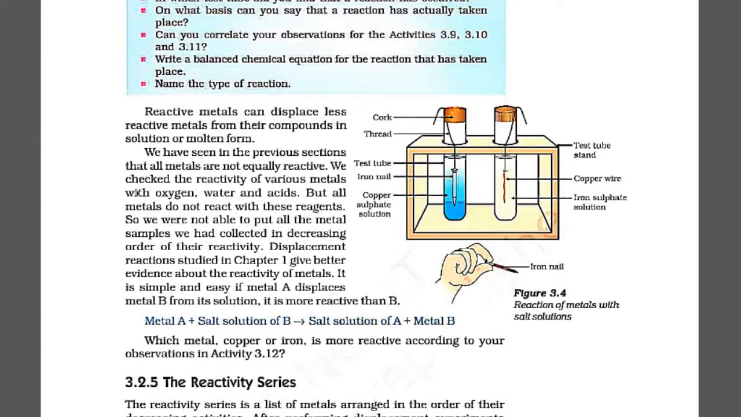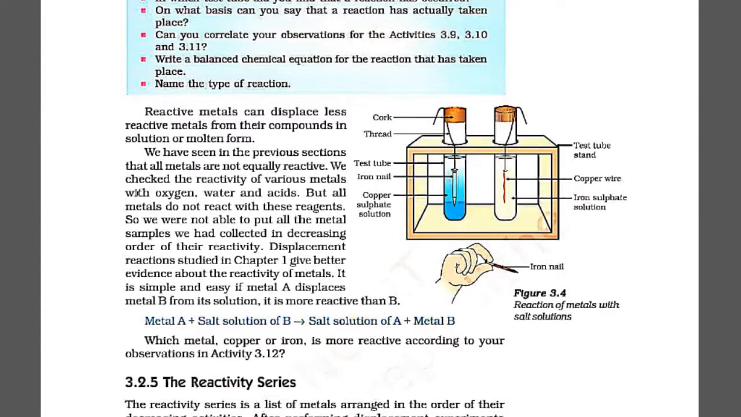In one of the samples there was a change in color, there was a reaction being observed, and the blue color of copper sulfate turned into green color, and a reddish brown deposition was found over the iron nail. But in the other case, where the copper wire was dipped inside the ferrous sulfate or iron sulfate solution, there was no change observed.